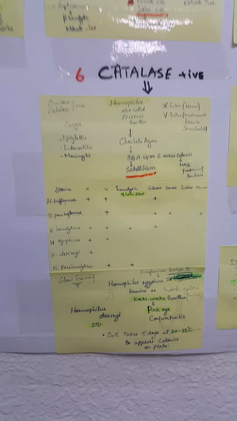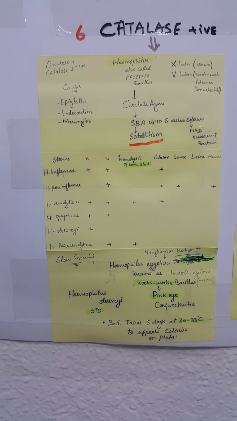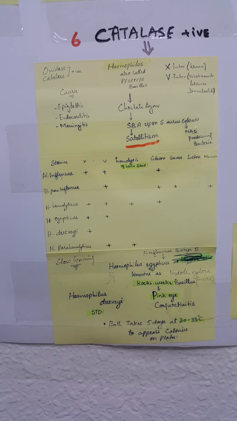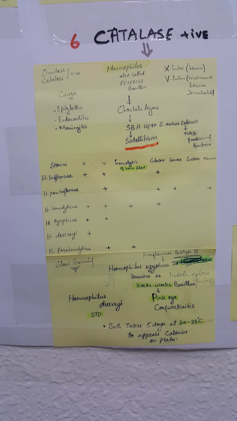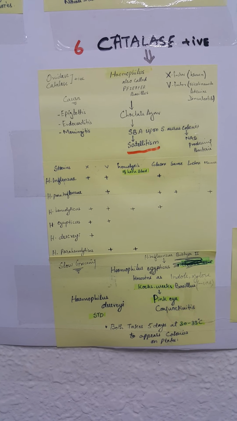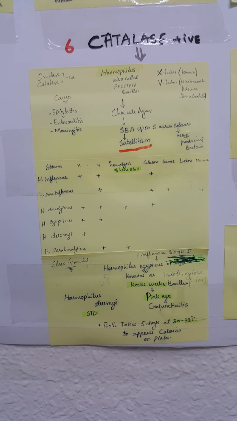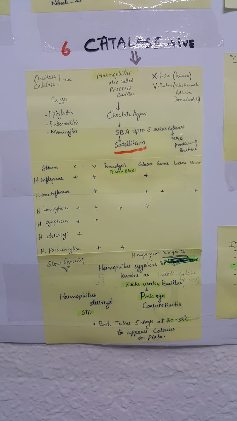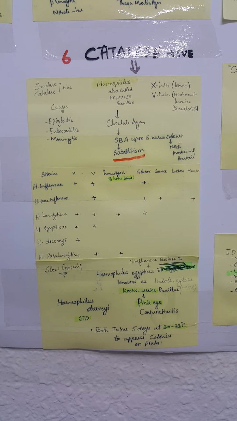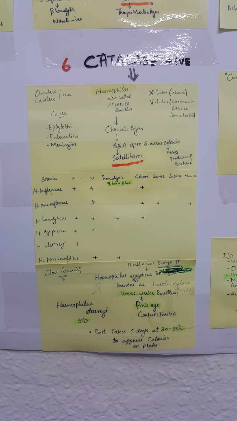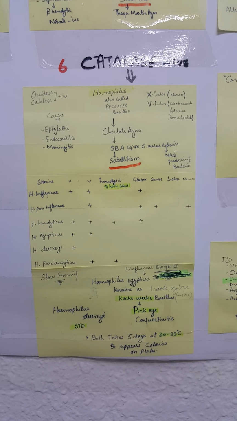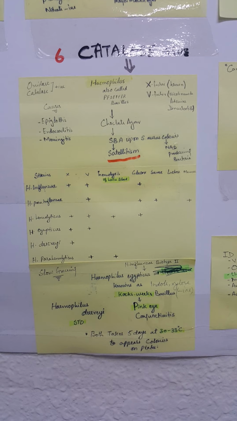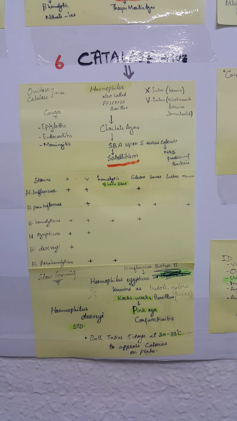If you see the chart, you will find that Haemophilus influenzae requires both X and V factor, and can produce acid from glucose also. Haemophilus parainfluenzae only requires the V factor for growth, but can produce acid from glucose, sucrose, and mannose. And if we see H. haemolyticus, that is just similar to influenzae, requiring both X and V factor, but it also produces hemolysis, which is the only differentiation between influenzae and haemolyticus.